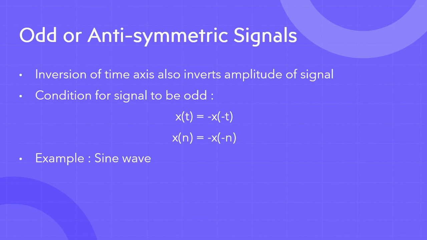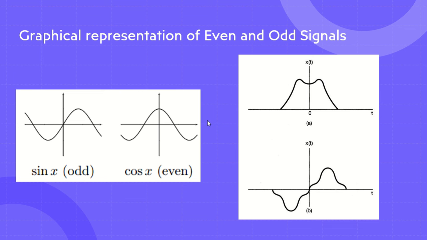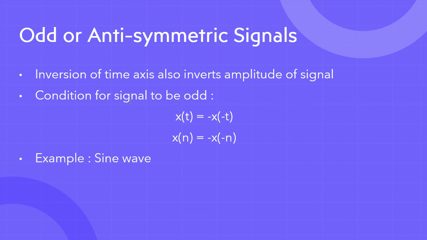That mirror effect that we were getting in the cosine function. See, we were getting a mirror effect here in the cos function, right? That will not be produced here. So that means anti-symmetry. Anti-symmetry gives us an odd function, or odd signal, or anti-symmetric signal.